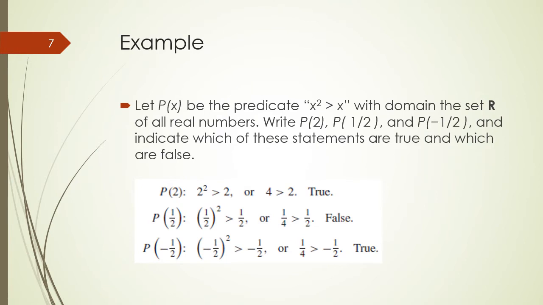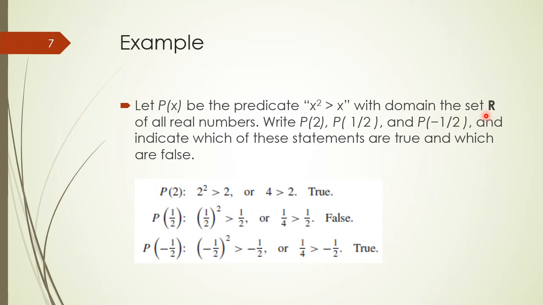Let us explain the concept of a predicate and its domain with an example. Let P(x) be a predicate which is x squared is greater than x, and this predicate has only one variable, which is x, and that variable has a domain which is the set of real numbers.